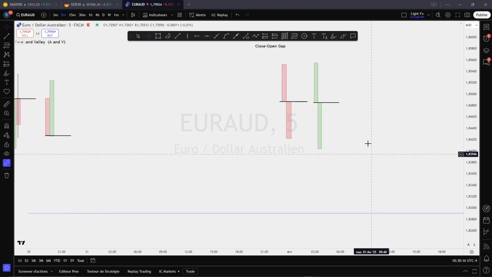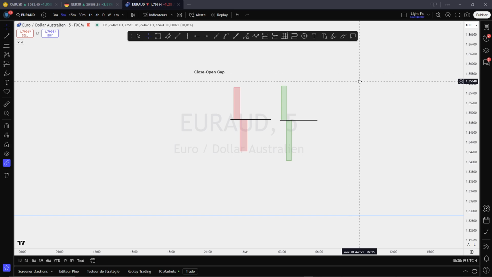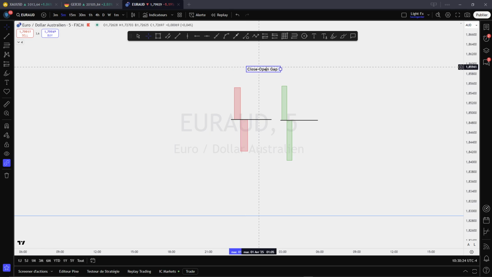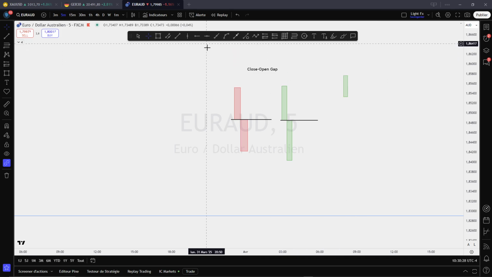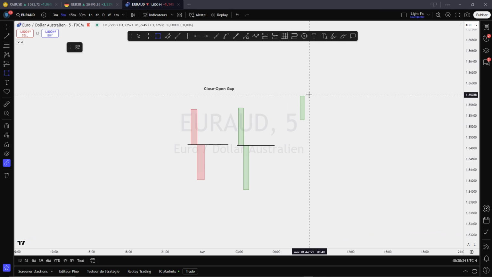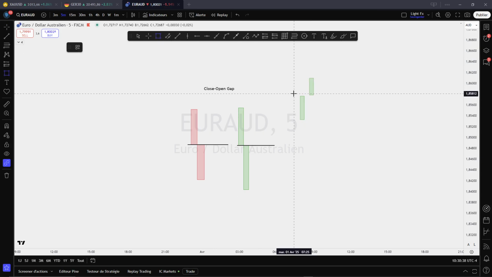Just wait. The second one is what I call a gap. Why do I call it a gap? It's because it's just an intersection, a continuation. Most of the time the candle does this, and if you watch properly, certain brokers print candles like this, and in the middle there is a small gap.